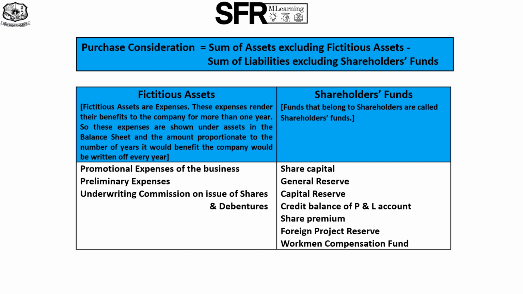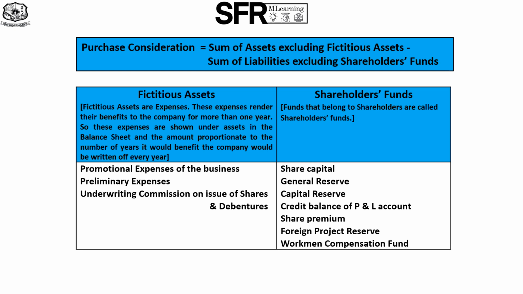Examples for such expenses are promotional expenses, that is advertisement expenses of the business made in lump sum, preliminary expenses incurred at the commencement of business, and underwriting commission on issue of shares and debentures. These expenses are shown under assets in the balance sheet, and the amount in proportion to the number of years the expense would yield benefits would be written off every year out of profits until they are completely written off.